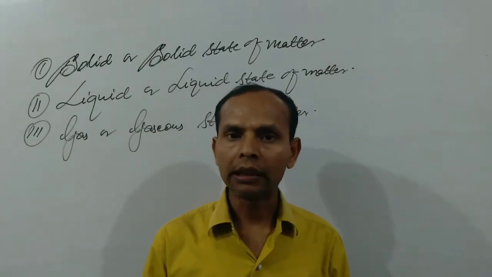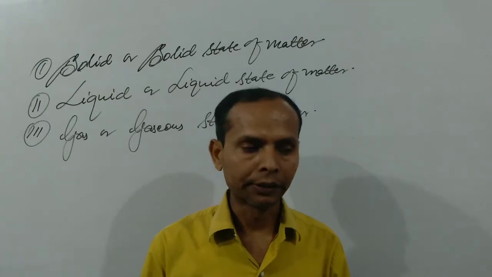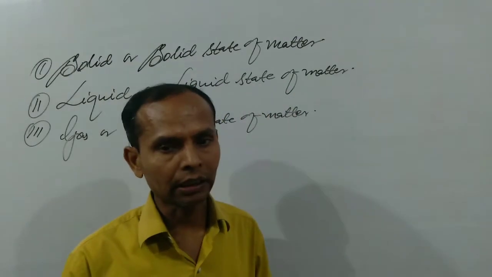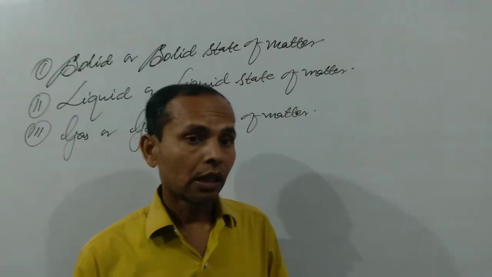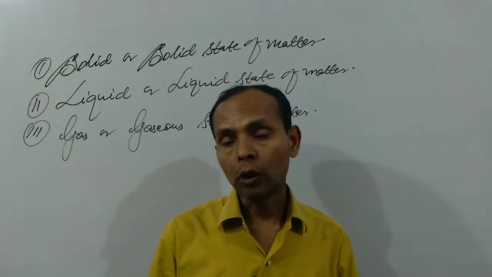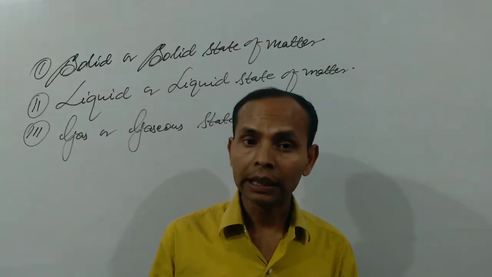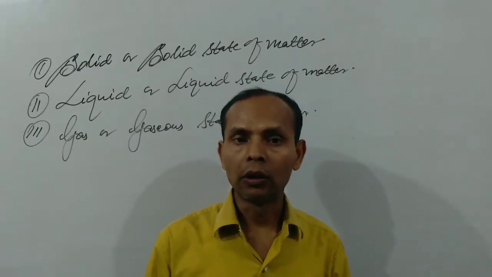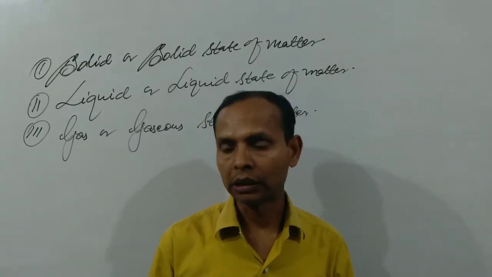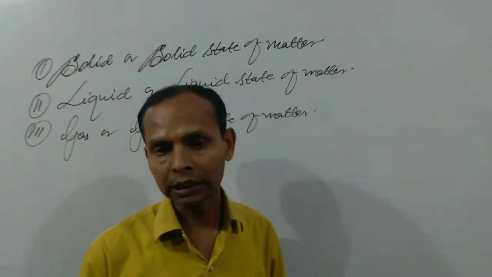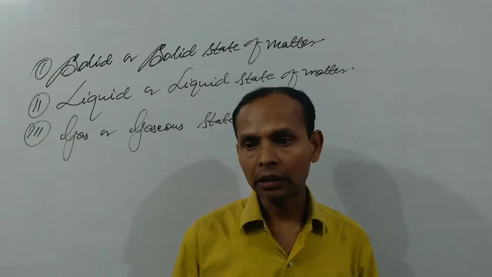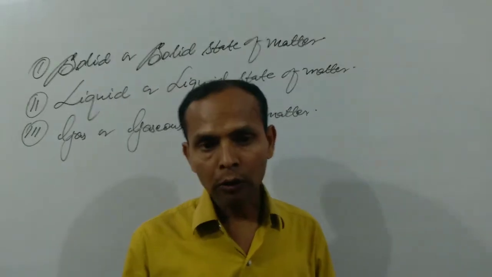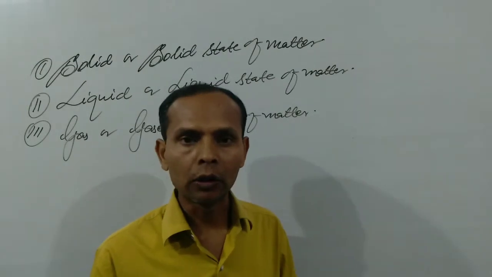So generally it is known as a solid. So again we can say that the state of matter in which both the volume and the shape are fixed is called a solid or solid state of matter. In case of a liquid, this is the state of matter in which volume is fixed but shape is not fixed.